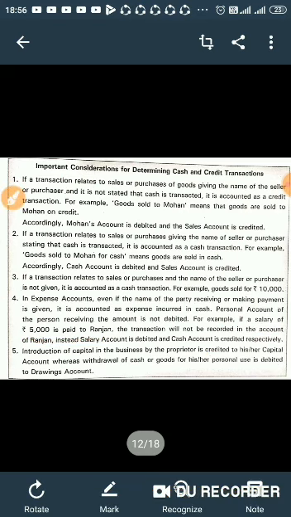Now the last one: introduction of capital in the business by the proprietor is credited to his or her capital account, whereas withdrawal of cash or goods for his or her personal use is debited to drawings. We discussed capital at the time of accounting terms. Capital is an amount or anything which is invested by the owner into his own business.